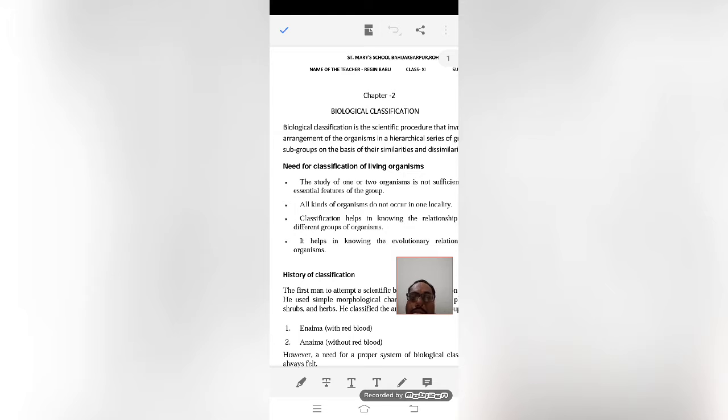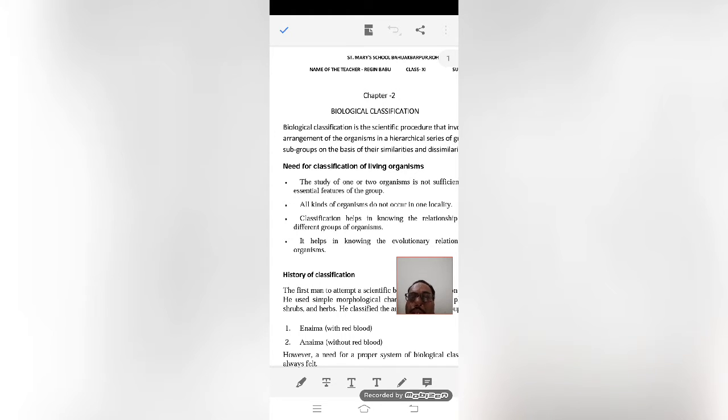So, why do we have to arrange them? We know that life originated almost millions of years ago on this earth's surface. We have different types of organisms.